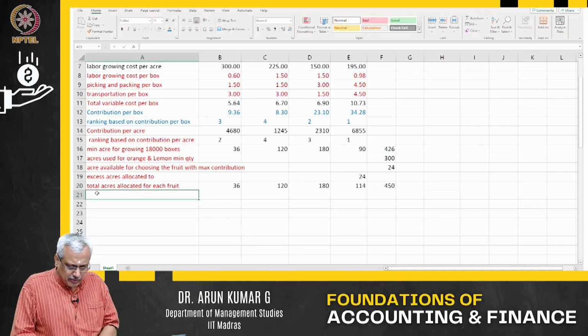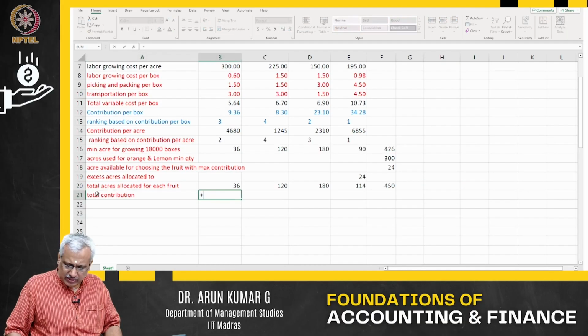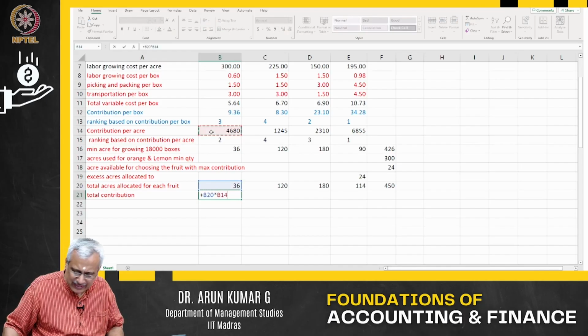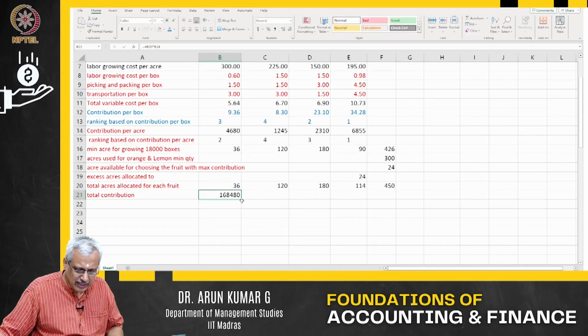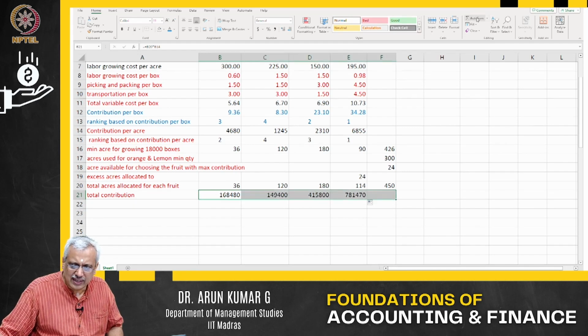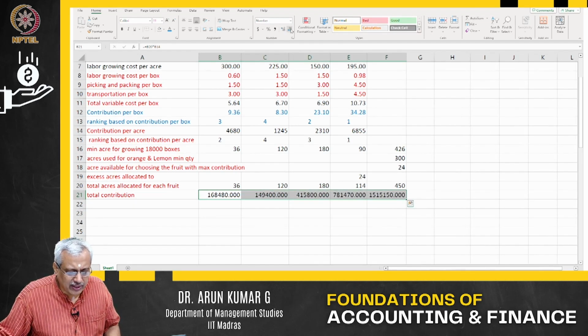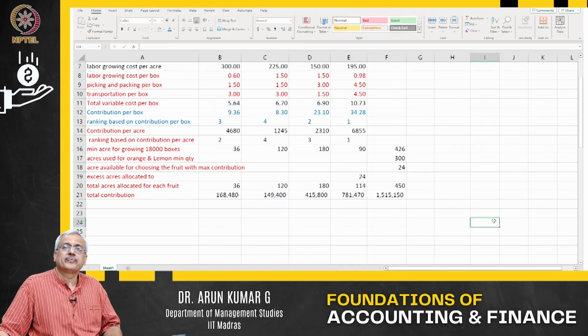Now what is the total contribution? 36 acres I have, per acre my contribution is 4680, that is the total contribution in this case. I am just going to have this as the total contribution for all the fruits put together. This is what is my total contribution.